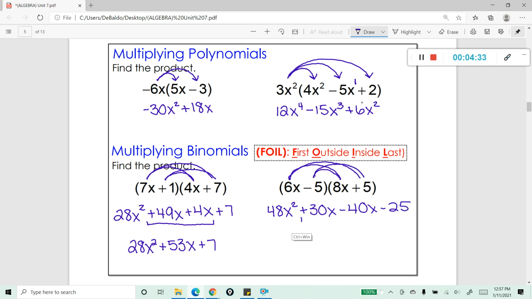You should see those two terms in the center, and they should be able to be combined. So that'll leave us with 48x squared minus 10x minus 25. And that is how you multiply two binomials together.